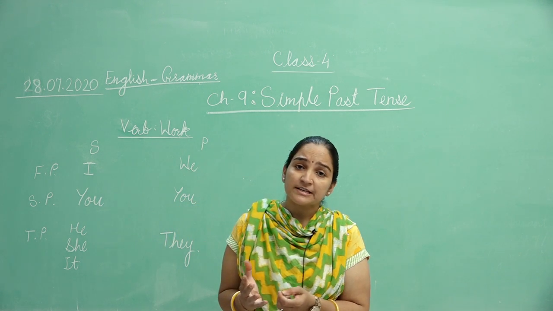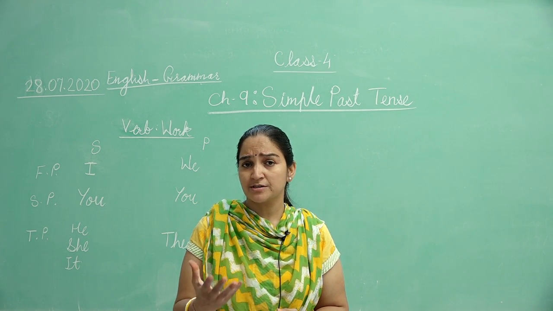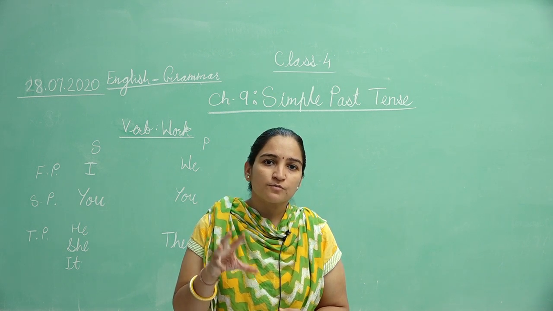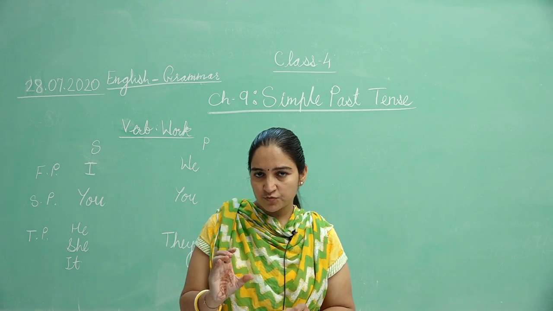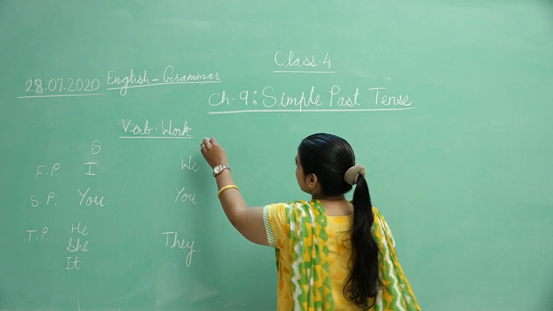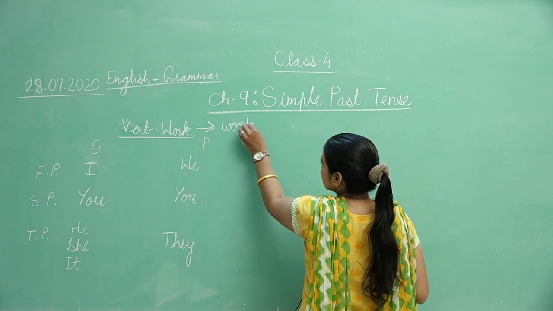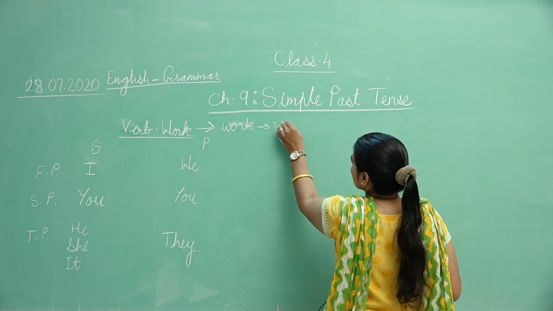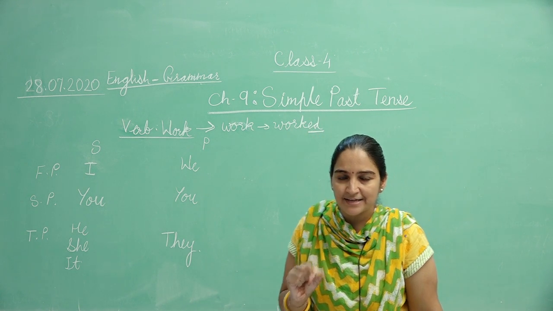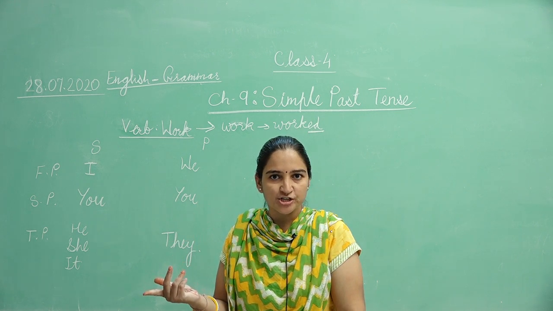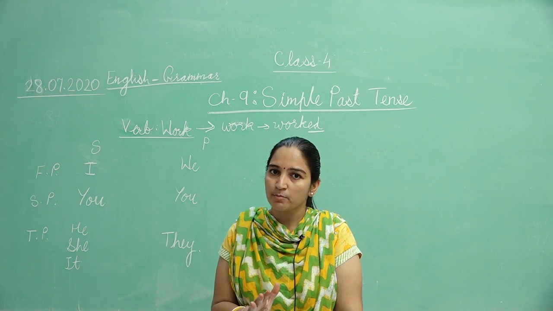Now generally, verb forms I explained in chapter number 5, that is verb forms. In past tense we use the past form of the verb, only the past form. That past form में हमने क्या सीखा था? If the verb is work, then its past form will be worked. उसका क्या हो जाएगा? Worked. Simply add ed, then the verb changes into past form. Then other rules we already discussed in chapter number 5.